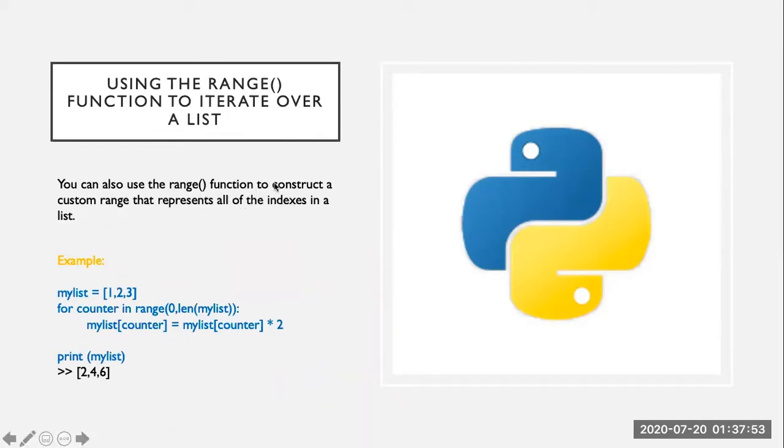How can we use the range function? We will use the range function to construct a custom range that represents all the indexes in the list. For example, this is the same list that has the values 1, 2, and 3, and we are using for counter. This is a variable, and we can use any variable here.